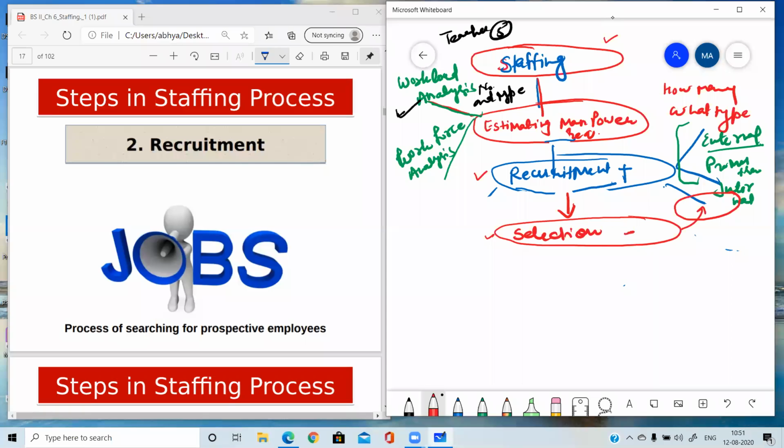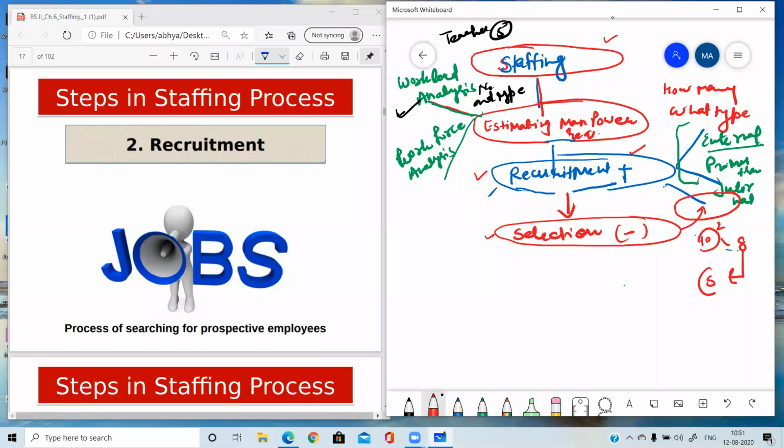So it is a negative step. Remember that recruitment is a positive step and selection is a negative step. Like in the first level, 10 candidates were there, and out of 10 candidates, only 8 candidates cleared the first level. So 2 will be eliminated and 8 will go to the next level.